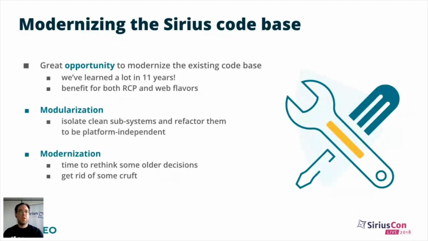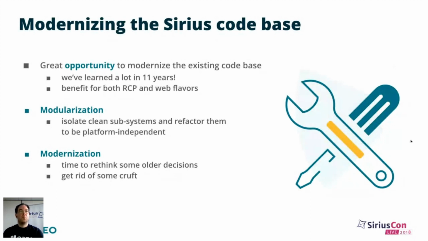In particular, we will need to isolate clean subsystems that can be reused as platform-independent parts so that they can be used for both flavors. And it's also a good opportunity to rethink some of the older decisions that sometimes impose some limitations that are not meaningful anymore.